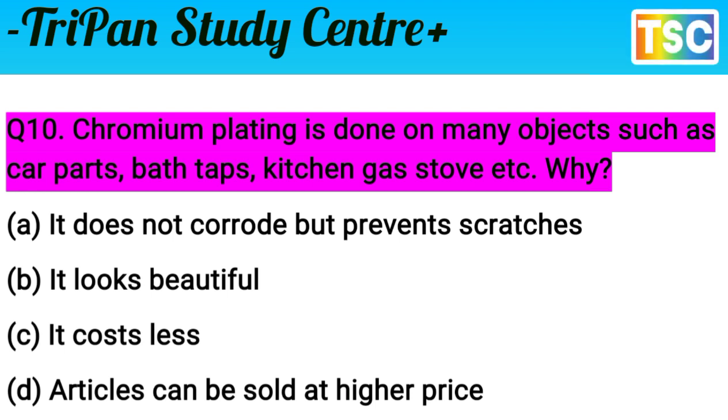तो ऑप्शन देखा जाए तो यहाँ काफ़ी महत्वपूर्ण है। ऑप्शन है A: It does not corrode but prevents a scratch. B: It is a beautiful look. C: It is costless. D: Articles can be sold at a higher price. You know that this question is very interesting.